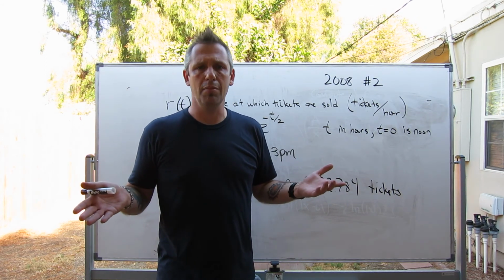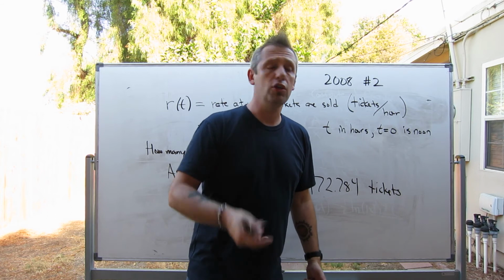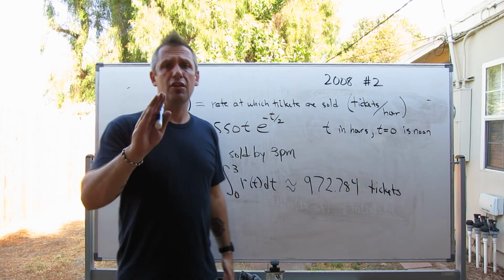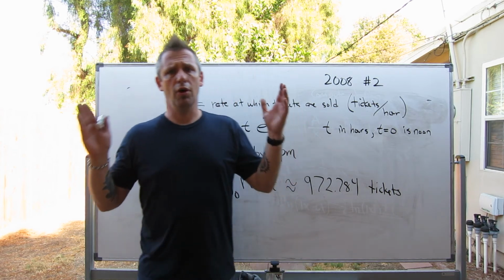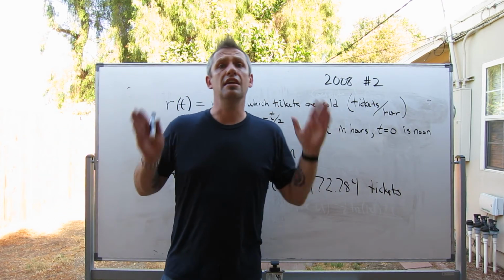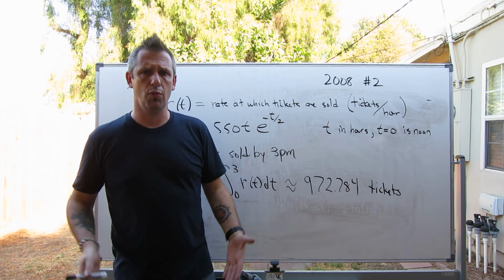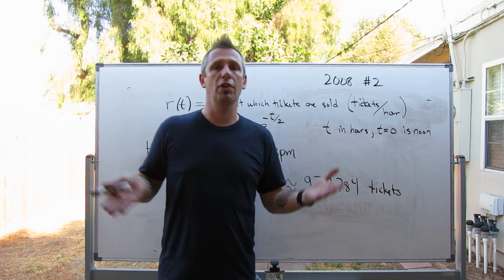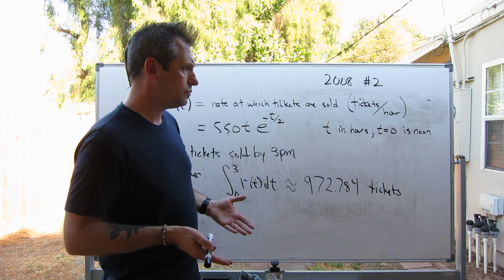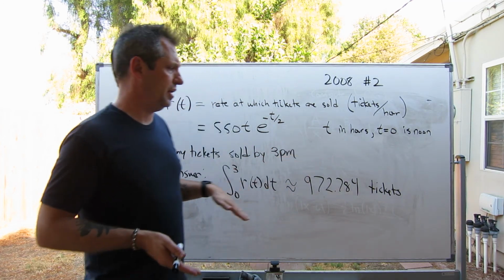One way you probably learned it is in your physics class, where you were doing velocity and the integral of velocity. Velocity is a rate. The definite integral of velocity is displacement. That is basically what's happening here.